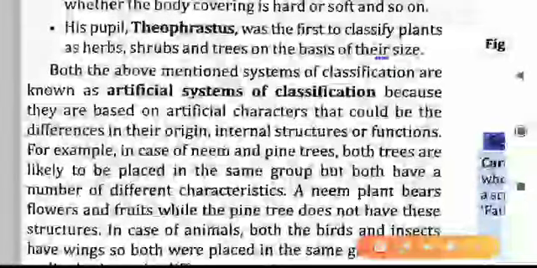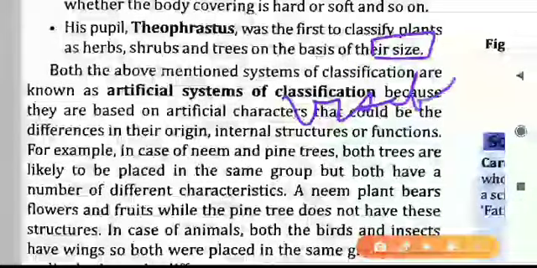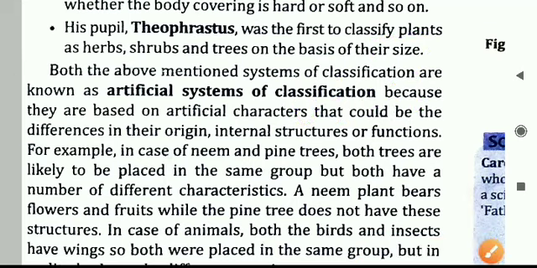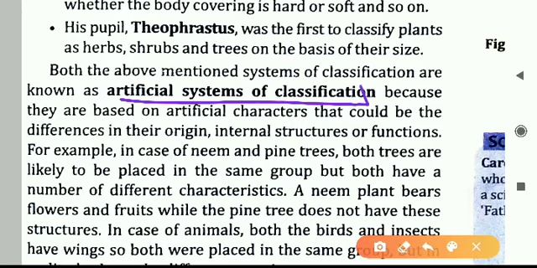Theophrastus also looked at the size, which is also visible. Aristotle saw the visible characteristics of animals and Theophrastus saw the visible characteristics of plants, but they did not go deeper, or look at the internal structure of these plants or animals. Because of this, the classification done by Aristotle and by Theophrastus is called the artificial system of classification.